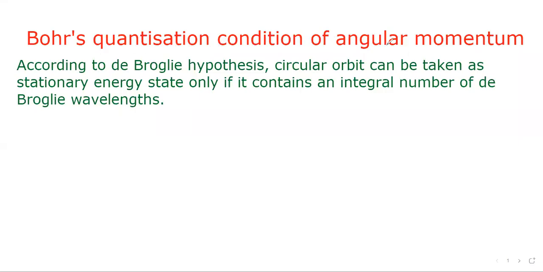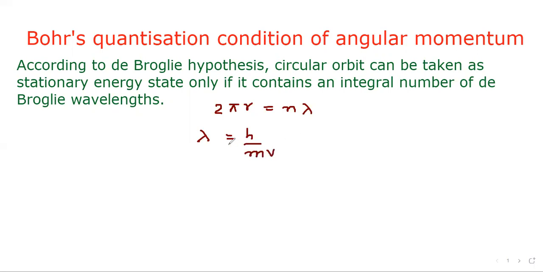Bohr's quantization condition of angular momentum. According to de Broglie hypothesis, a circular orbit can be taken as a stationary energy state only if it contains an integral number of de Broglie wavelengths. So we can say that 2 pi r must be equal to n lambda. But according to de Broglie hypothesis, the wavelength is given by lambda equal to h upon mv.